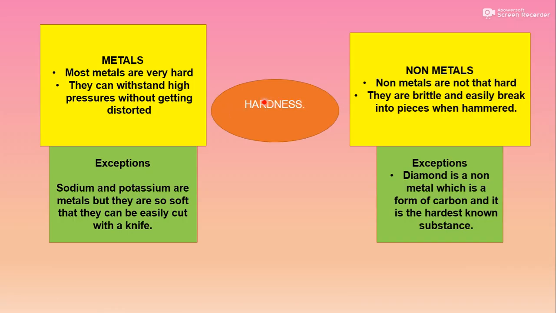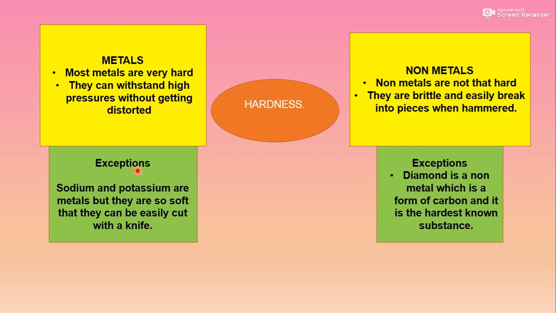The third property is hardness. Hardness is somewhat related to density. Most metals are very hard. They can withstand high pressure without getting destroyed. It means if you apply pressure on the metal, it will not be destroyed, because they are very hard.